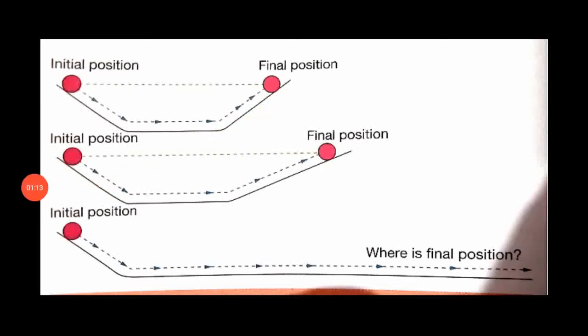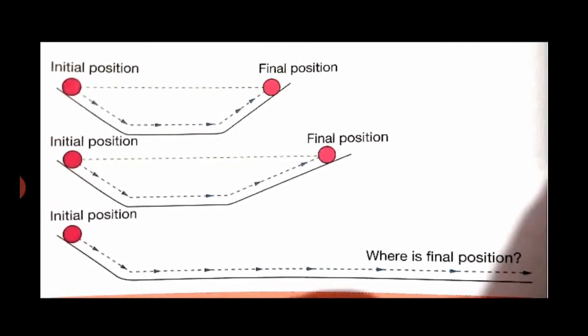Then, on decreasing the slope of the second plane gradually and repeating the same exercise, it was observed that the marble had to travel a longer distance. As we decrease this inclination, the marble will have to travel a greater distance.